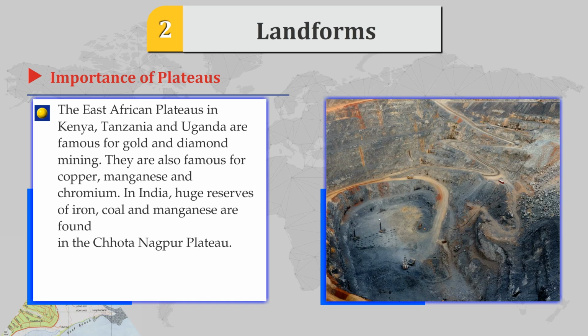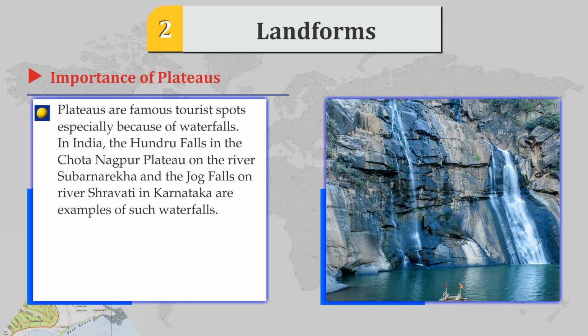The East African plateaus in Kenya, Tanzania and Uganda are famous for gold and diamond mining. They are also famous for copper, manganese and chromium. In India, huge reservoirs of iron, coal and manganese are found in the Chota Nagpur Plateau.